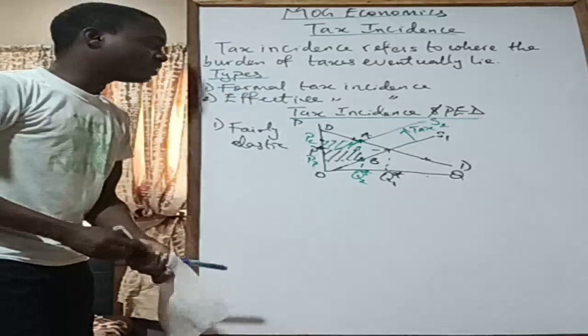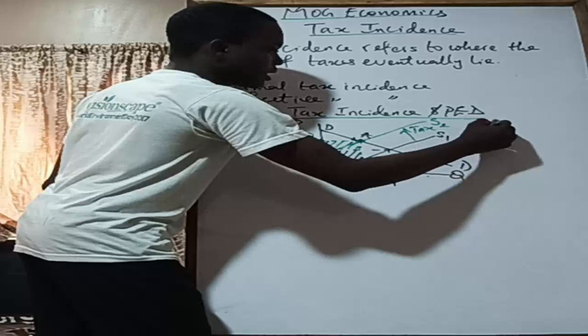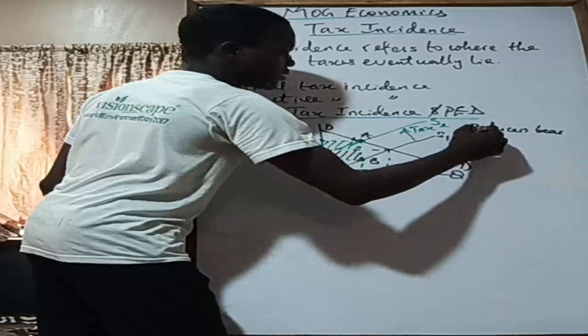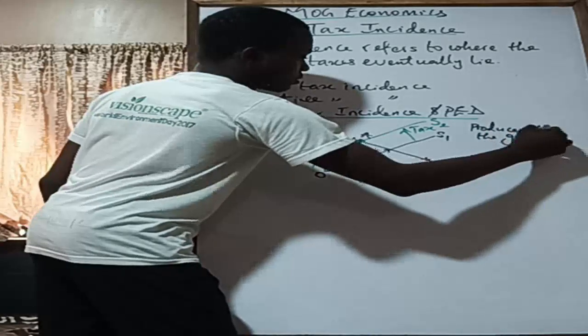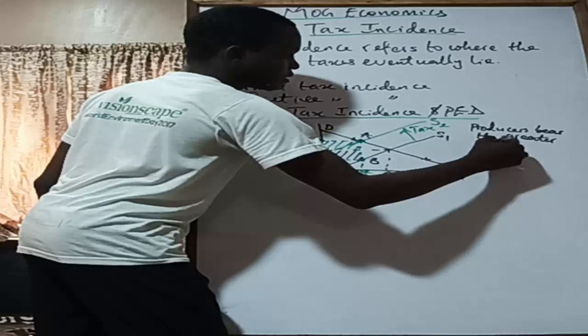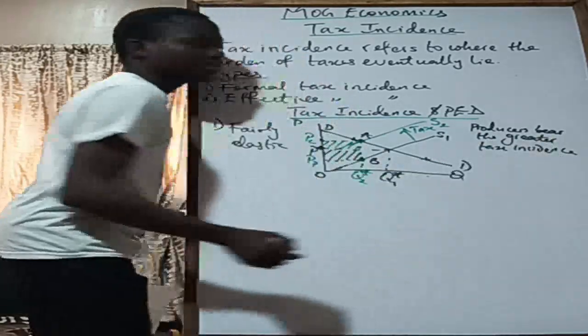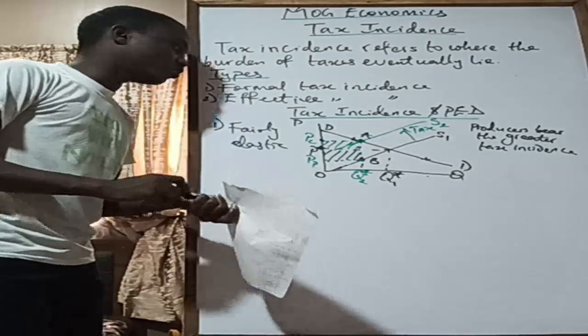So under fairly elastic demand, producers bear more burden. So producers bear the greater burden of tax, or the greater tax incidence. Like it is affecting them more than it is affecting the consumers. That's what it means.